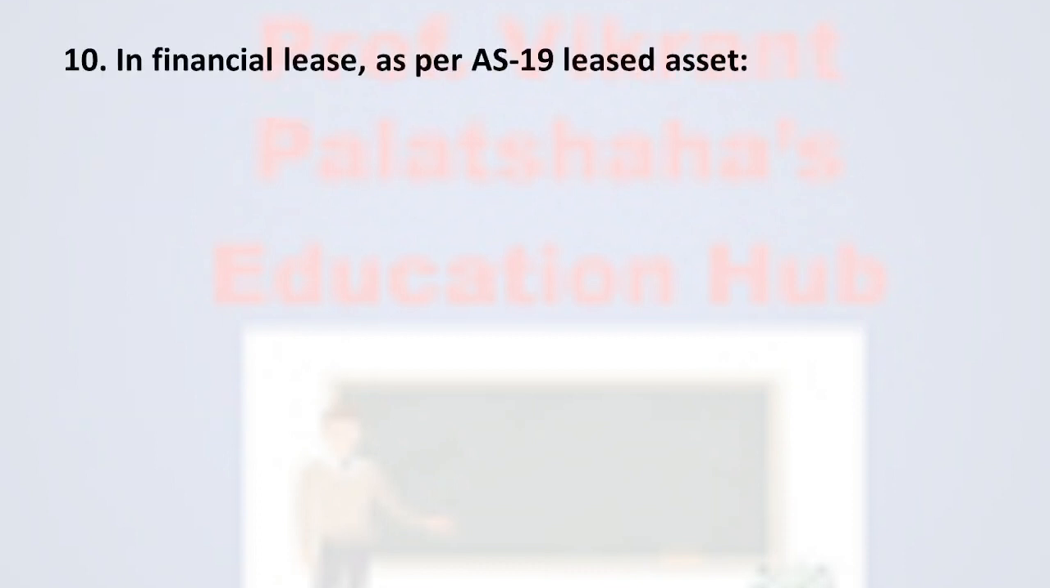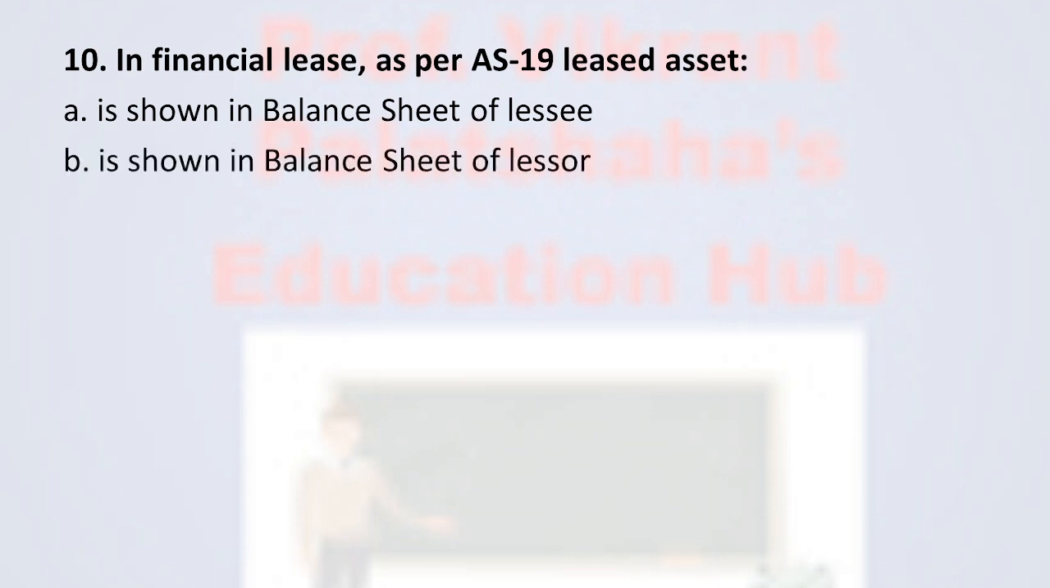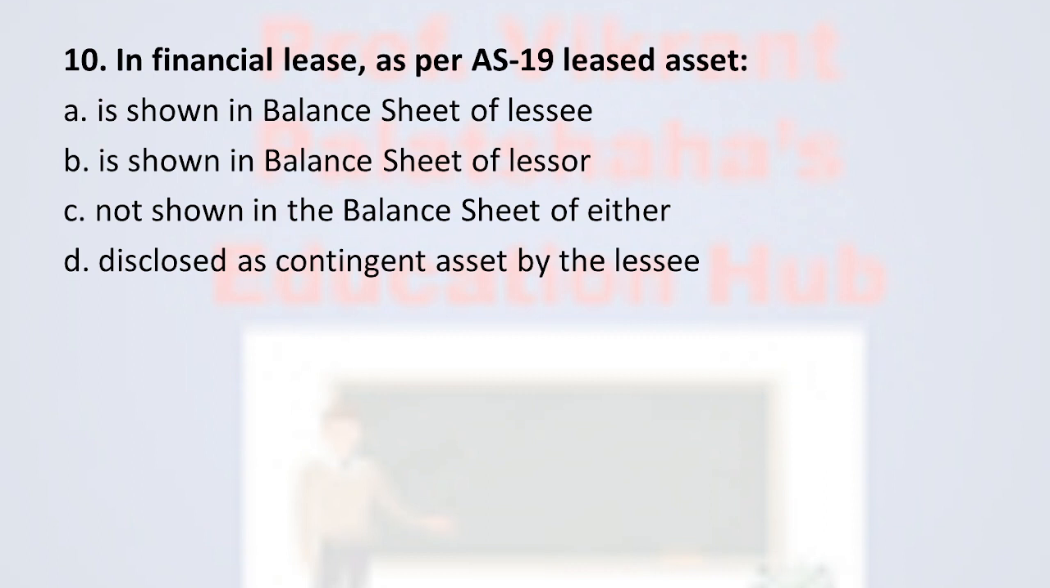Now the next question number 10: In financial lease, as per accounting standard number 19, lease asset, option A is shown in the balance sheet of the lessee. Option B is shown in the balance sheet of the lessor. Option C not shown in the balance sheet of either. And option D disclosed as contingent asset by the lessee.